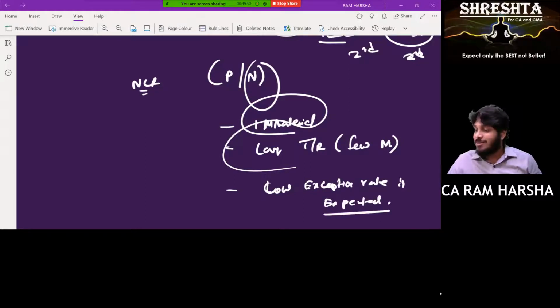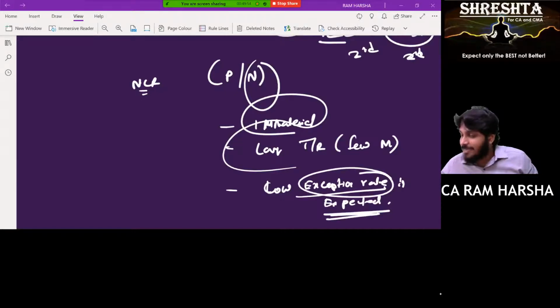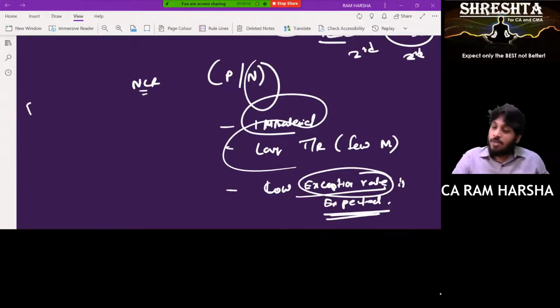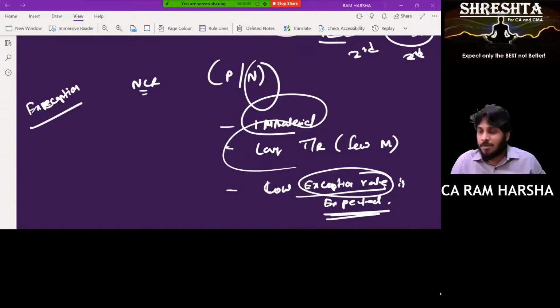See the sentence? The sentence nobody understands. Low exception rate is expected. Sir, what is meant by that? First of all, you must understand what is exception. What is exception? See, exception versus misstatement. There is a difference. Misstatement is different. Exception is different.